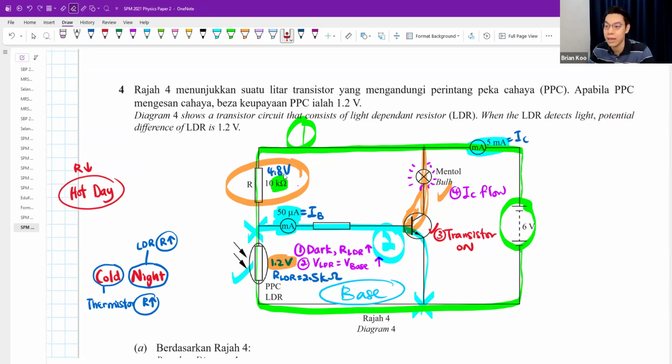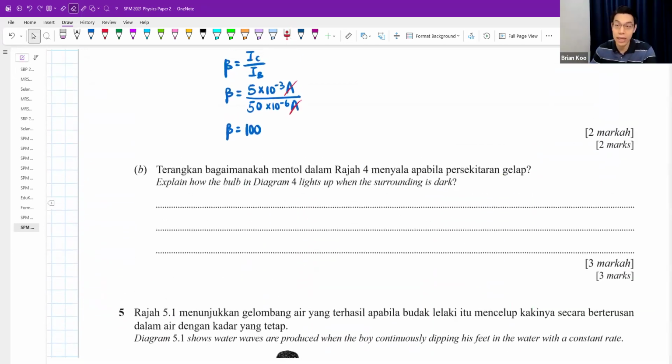We're going to explain. Honestly speaking, 3 marks is quite easy to get if you understand the concept roughly. The points are very short only. When surrounding is dark, resistance of LDR increases.